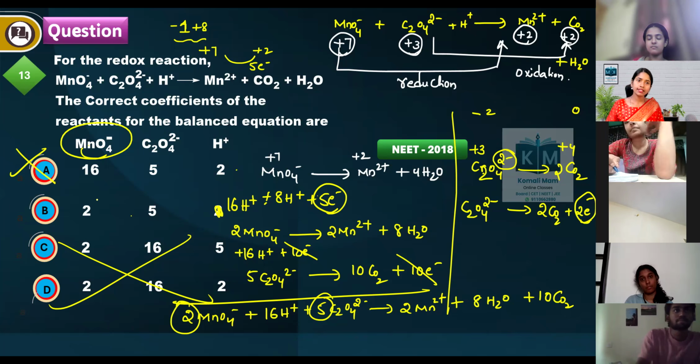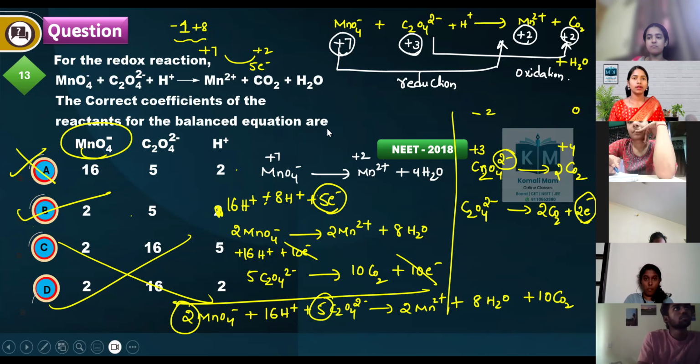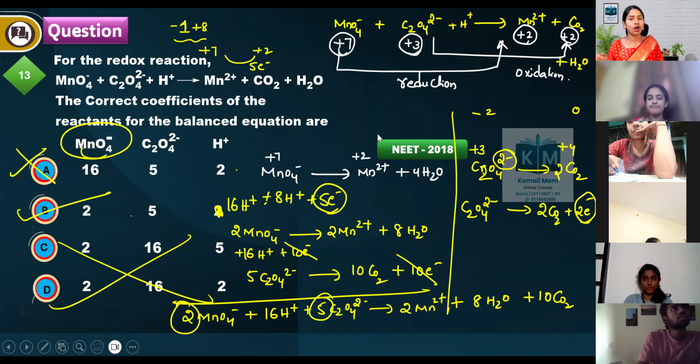Here 16. So which is the correct answer? Option 2 is the correct answer. This is one way of solving the question.